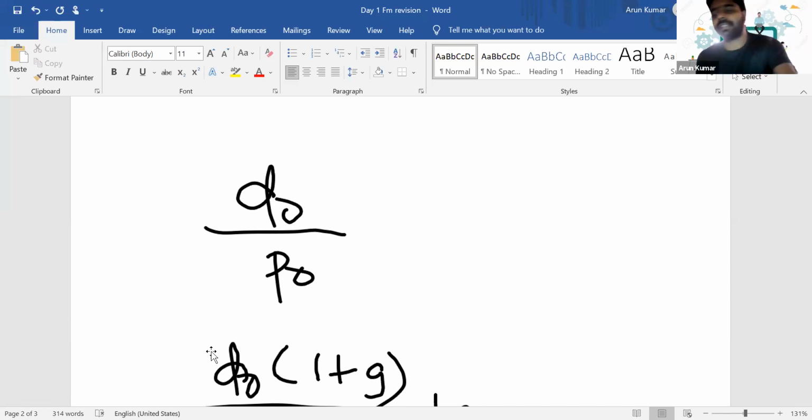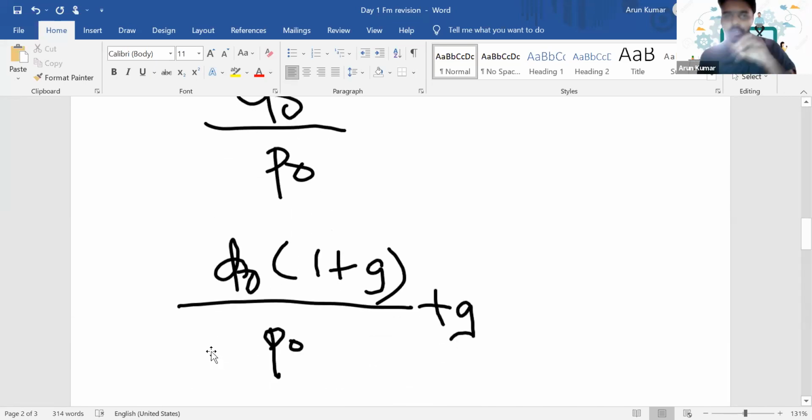In the second situation, they assume that dividend is not constant. Dividend can grow in accordance with how the company grows in the market. So they have come up with a new formula, the dividend growth model. The equation will be D0 into 1 plus g divided by P0 plus g.